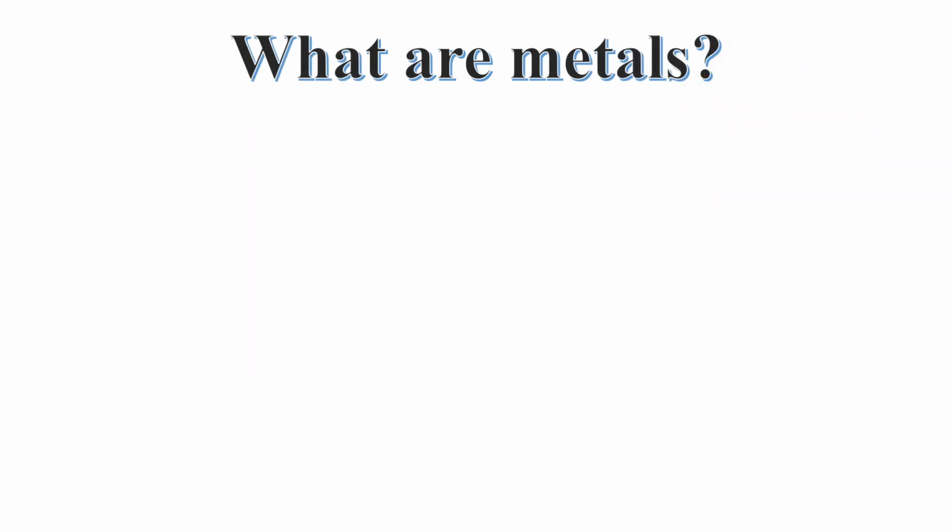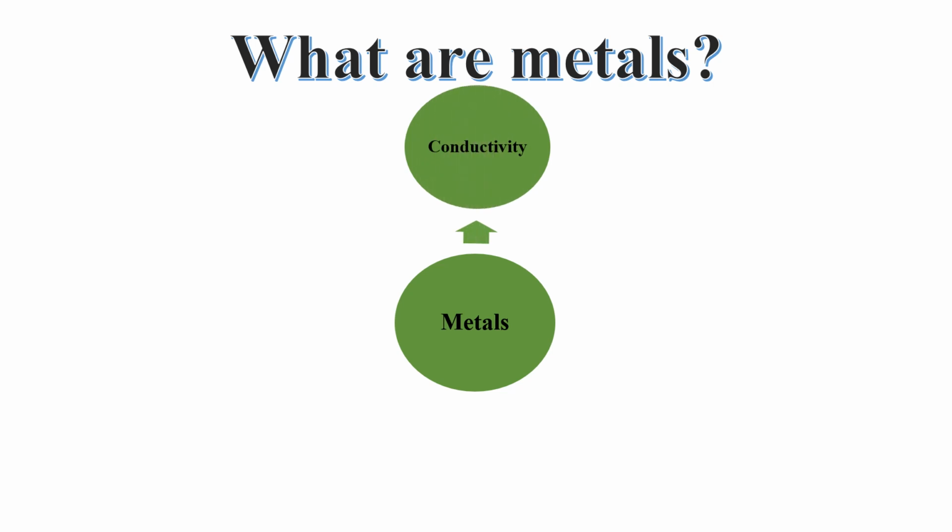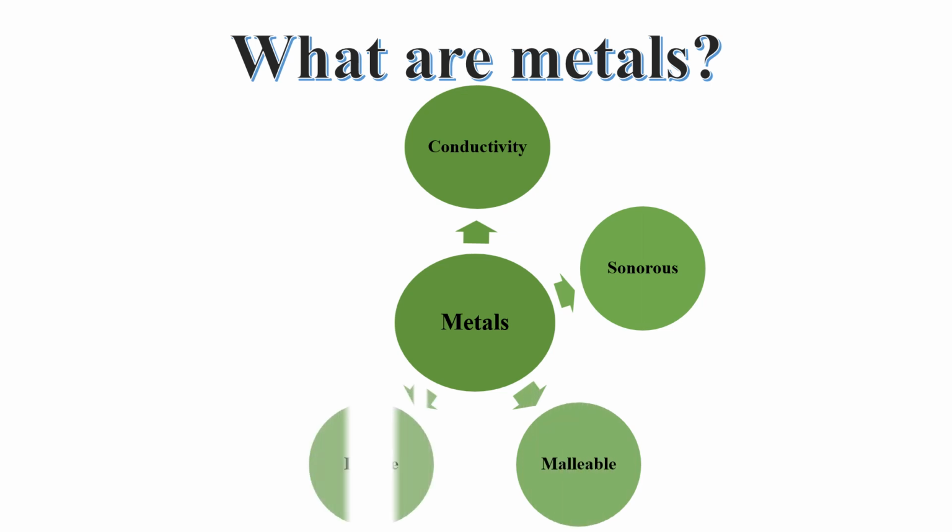So what are metals? Metals have many unique properties including conductivity. They are good conductors of heat and electricity. They are sonorous, they are malleable, they are ductile, and they have good mechanical strength.